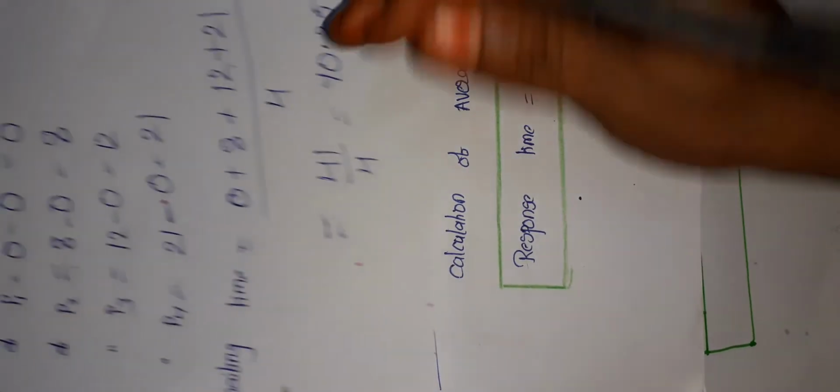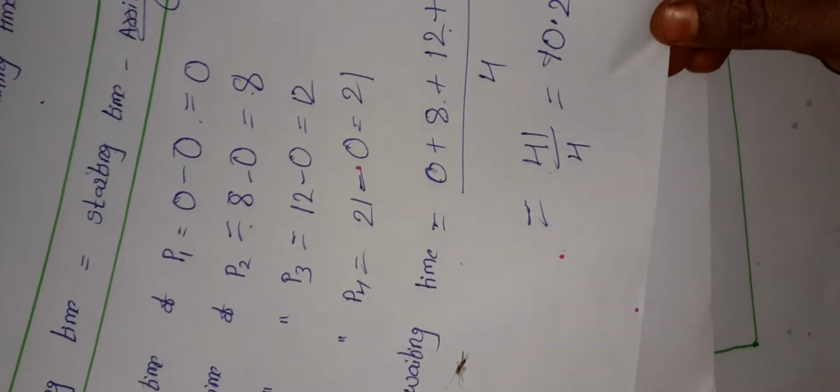So this is the average waiting time. Okay, hope you understand. Please refer to it once again.